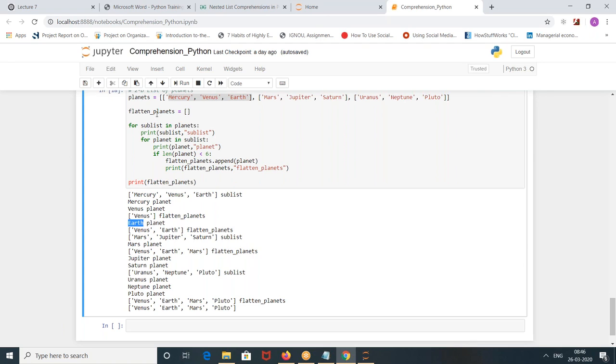Earth will go into flattened planets. Then again, next element, Mars, Jupiter, Saturn. Mars will come until this element. Jupiter will not come. Saturn will come. Okay, the loop is broken. Now again start with the next index element. Understood or any questions? Understood. Okay, Nagaraju? Yeah.